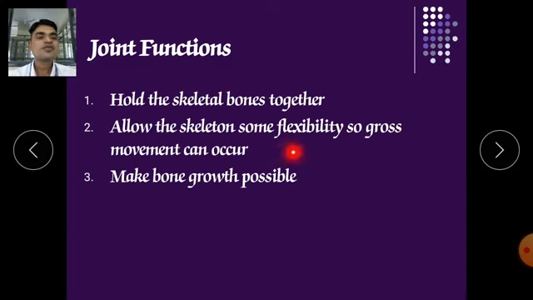They allow the skeletal bones flexibility, so movement can occur. Some joints have more flexibility, some joints have less flexibility. So they give our bones the flexibility to do their movement. For example, our neck movement: we can move the neck from right to left, or from the upper side to the lower side, in almost 180 degrees. Similarly for finger bones, the bones of our elbow, and the bones of our knees. We can move according to their flexibility. So flexibility is provided by our joints to our bones.